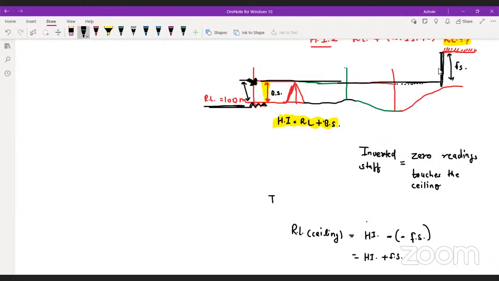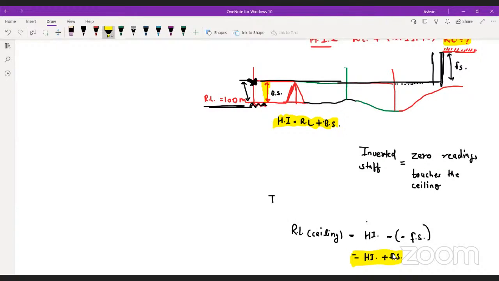In leveling, the best part is that if you understand leveling in one of the easiest ways, leveling is nothing but measuring the height of a point with respect to another point. That's it. Here you have to measure the height of this point from the known benchmark. That is what you were doing. Yes or no? Did you get it? Why do we add this thing? I hope you do not need to remember anything now.